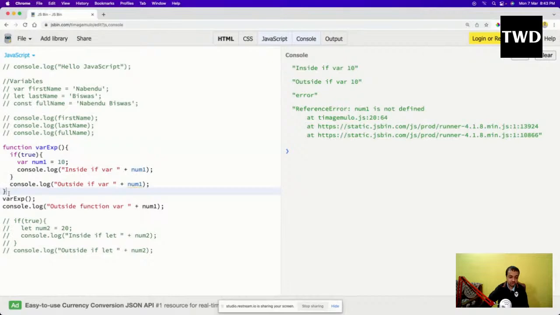Actually, var has caused a lot of problems in JavaScript, because nobody understood this. Everybody coming from some other programming language might think that this should create a scope, but no, it doesn't create a scope. Only if you do a function, it will create a scope. So that is like that.